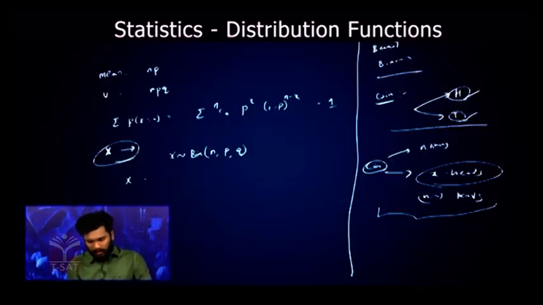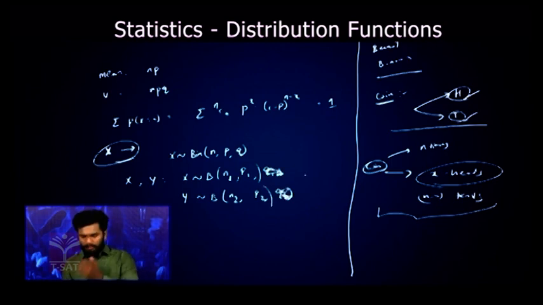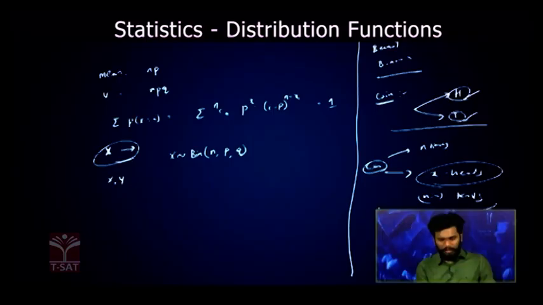Now let us consider two random variables X, Y, which are following binomial distribution.